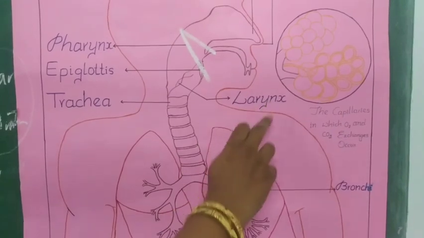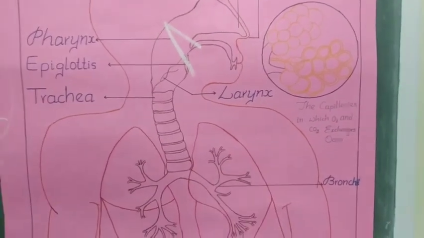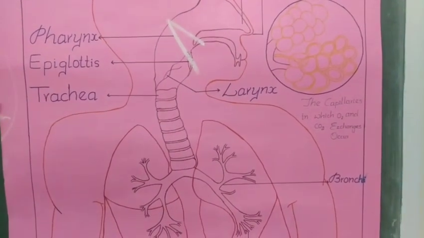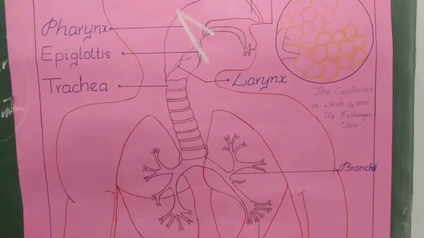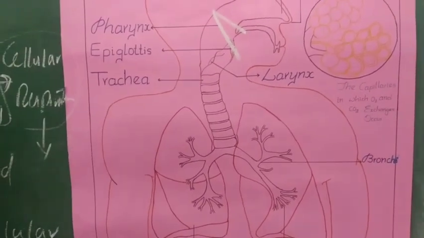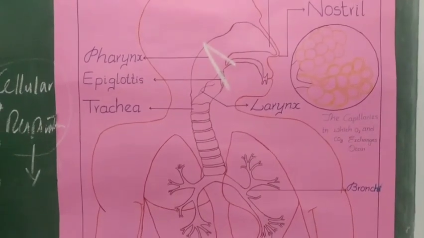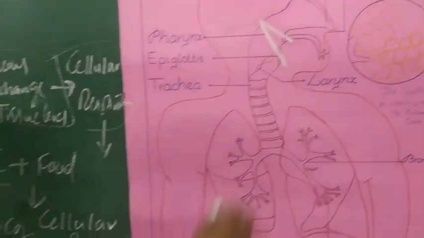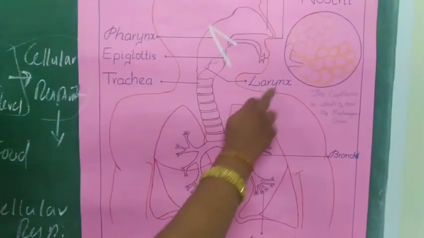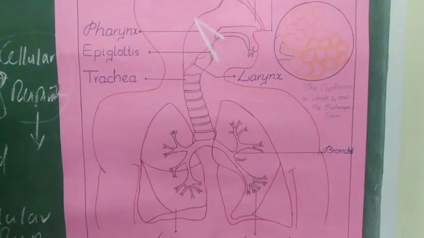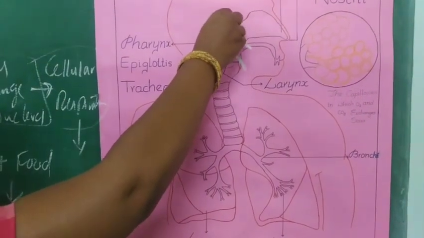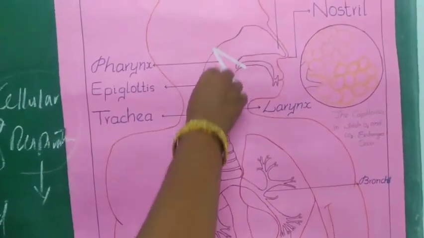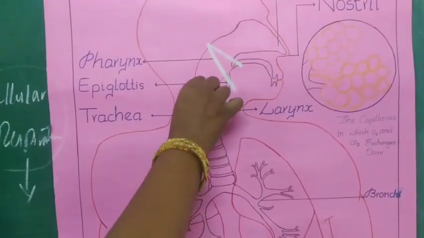It has two tough vocal cords. When air is exhaled, it produces sound. That is why sound is produced when we talk, give a speech or sing a song: the vocal cords in the larynx vibrate and produce the sound.